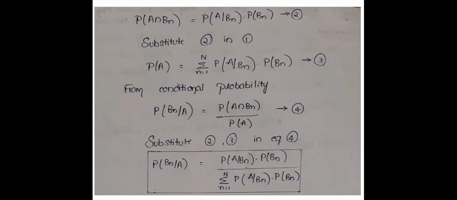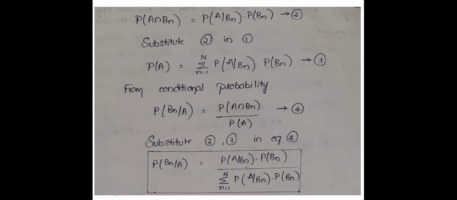Next, I'll substitute equation 2 into equation 1, which gives P of A is equal to P of A given Bn into P of Bn, right? Again, P of A is nothing but summation of P of A given Bn into P of Bn. If I substitute equations 2 and 3 into equation 4, that results in the mathematical expression for Bayes theorem.